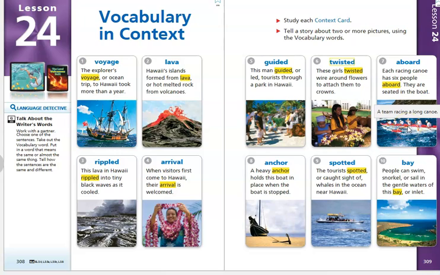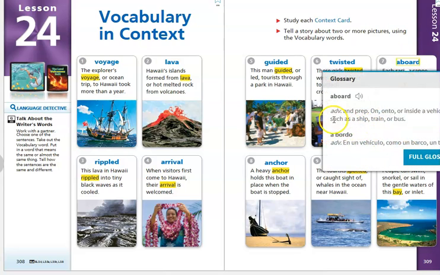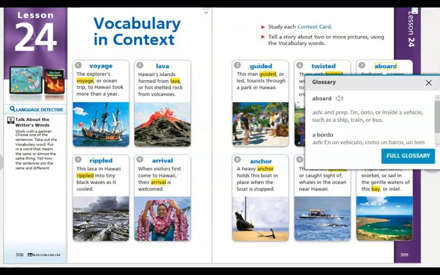Number seven, aboard. Each racing canoe has 6 people aboard. They are seated in the boat. And it says a team racing a long canoe. So we can see they are all on the boat or in the boat. And so aboard means, let's see, it's an adverb and a preposition. So remember guys, an adverb tells us when, where, or how something happens, right? So it would make sense that aboard would be an adverb because it's telling us where.